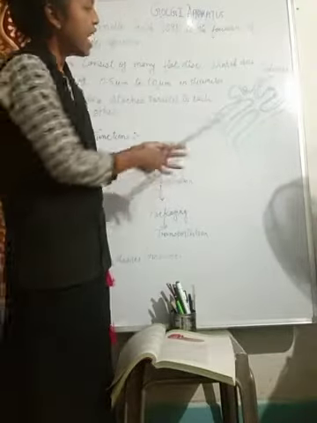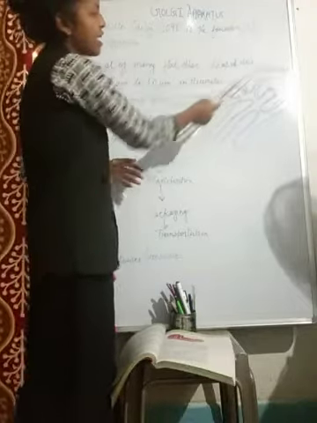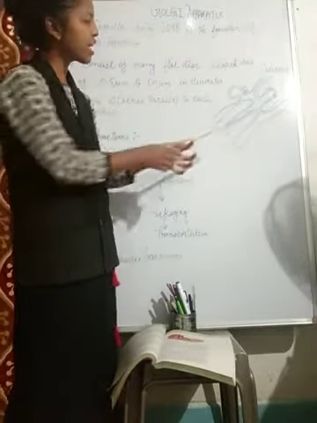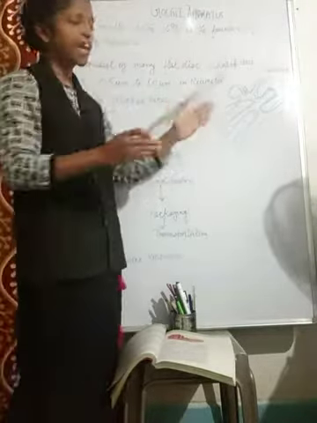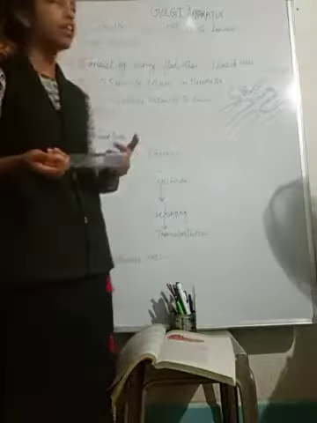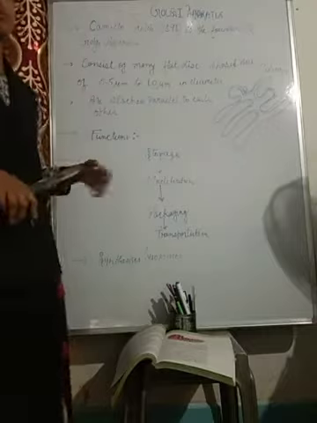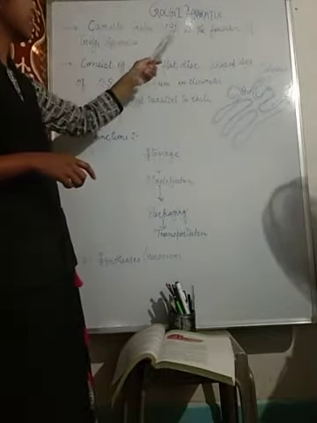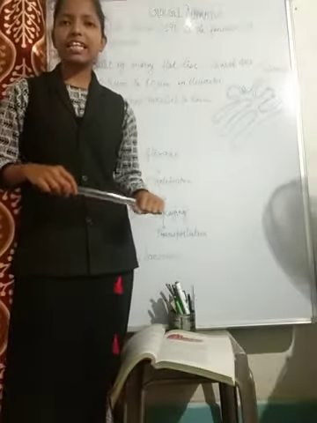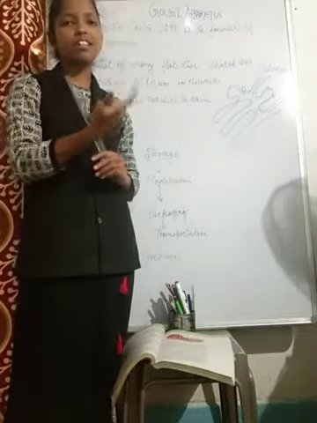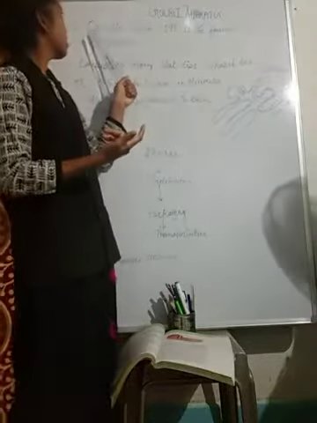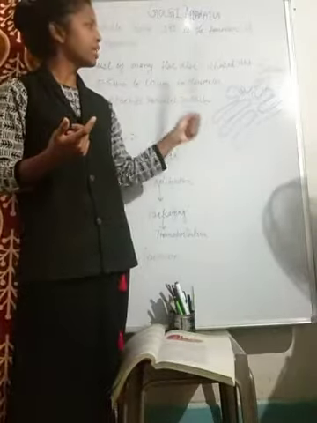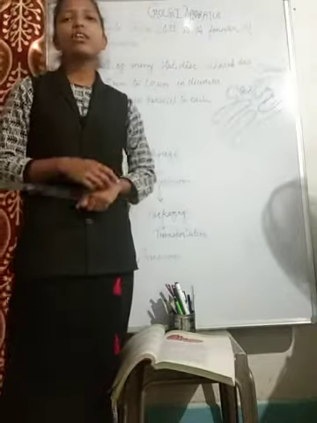Students, if you see the structure of the Golgi apparatus, it is like this. A folded structure is there, and this folded structure is known as the cisternae. These cisternae are stacked, or arranged, parallelly. The first point is the founder of the Golgi apparatus. The founder is Camillo Golgi in the year 1898. After his name only, because he discovered it, the term Golgi apparatus has been given to this organelle.